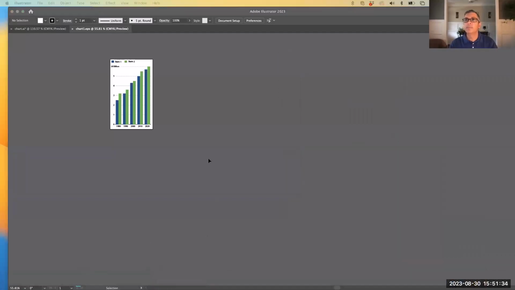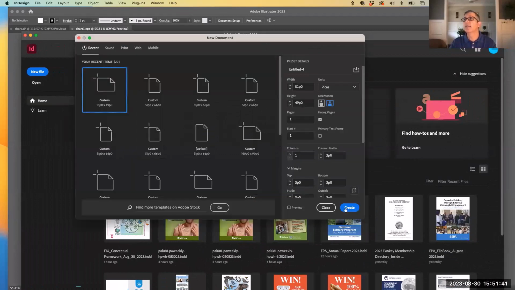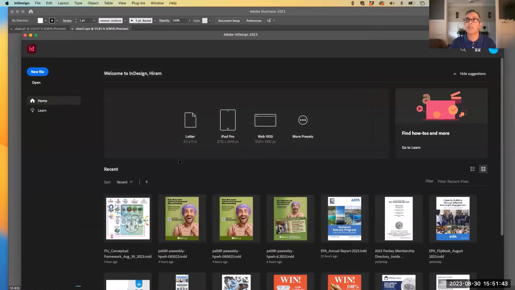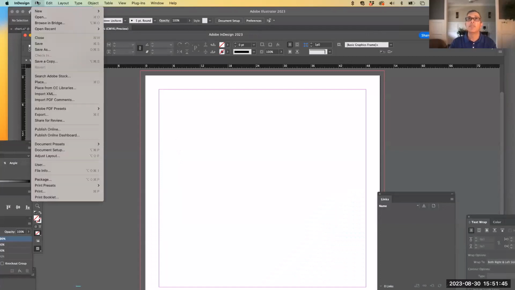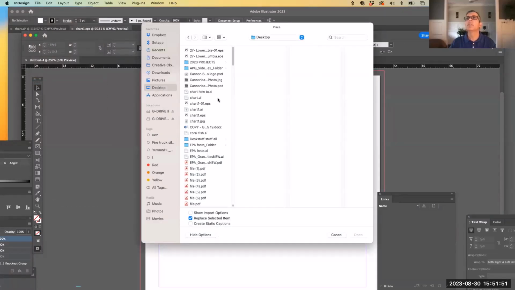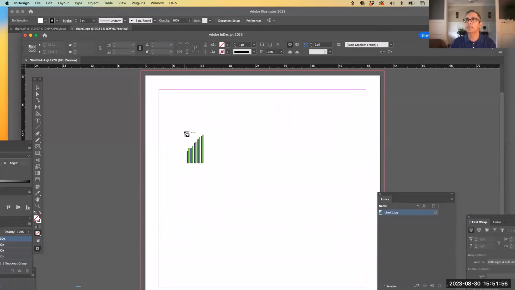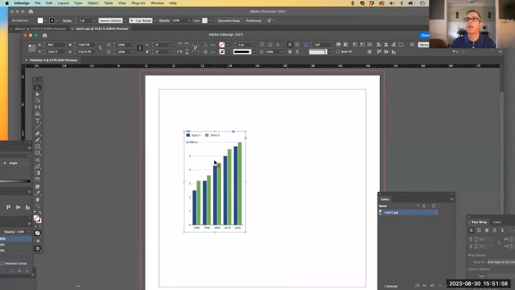So I'm going to go into InDesign, Command N for a new file. And let's say that you already had a page design. I'm going to say File, Place, and I'm going to go find that JPEG, chart1 JPEG, hit open and place it. Okay, so there's my graphic.